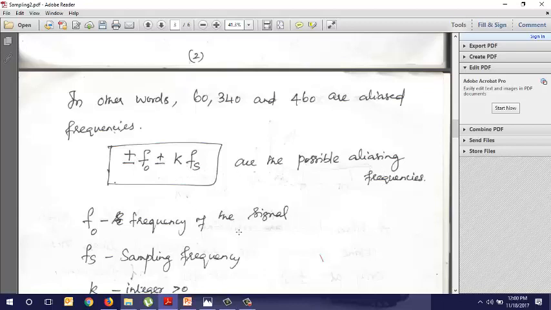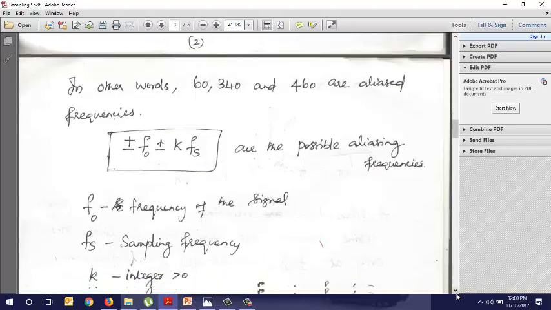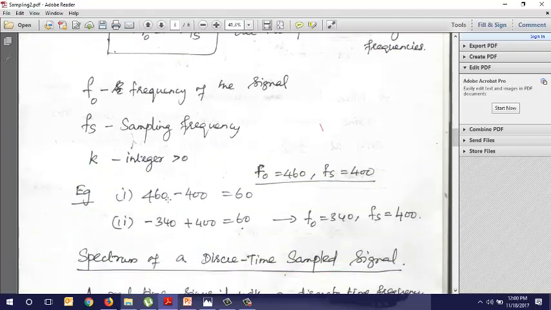Now let us find the alias for 340 and 460. For 460, f naught is 460 and fs is 400. I can have f naught minus fs, so 60 hertz is an alias. For 340, 60 again becomes an alias because minus 340 plus 400 is again 60.